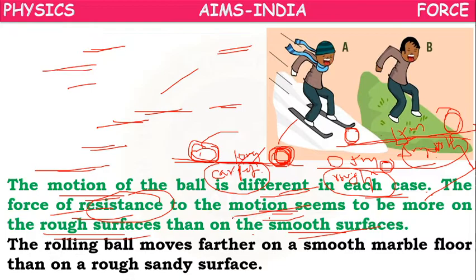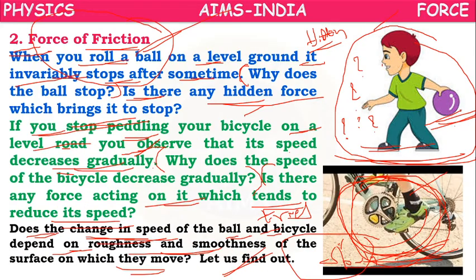So here, why the ball stopped, why the cycle stopped? Because there is a contact force called friction, which is shown by the surfaces which are in contact between the objects. The boy is standing on the earth, so they are in contact.